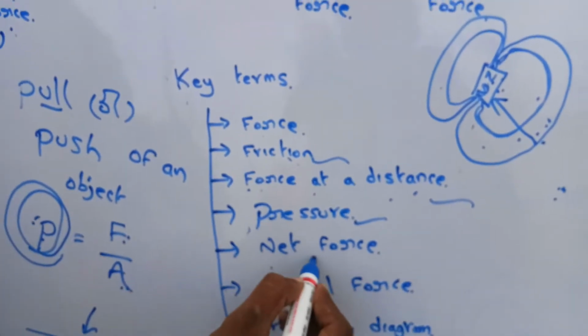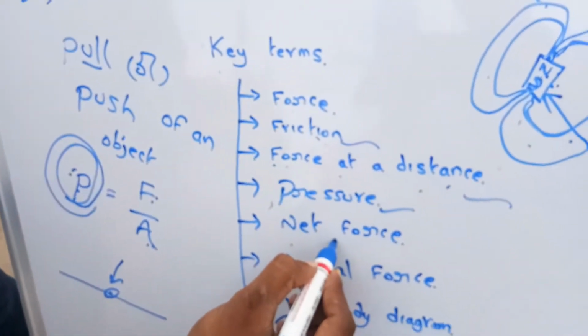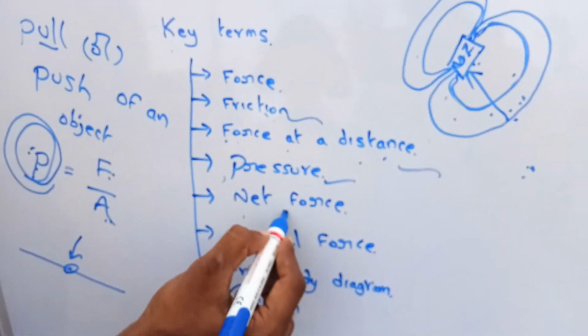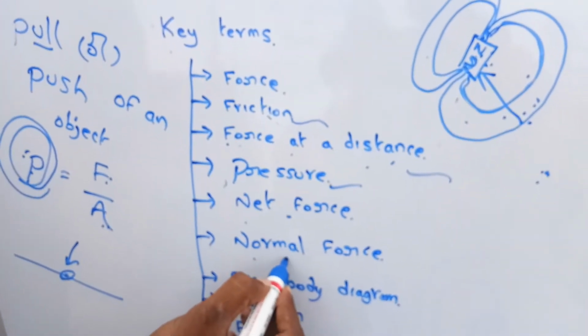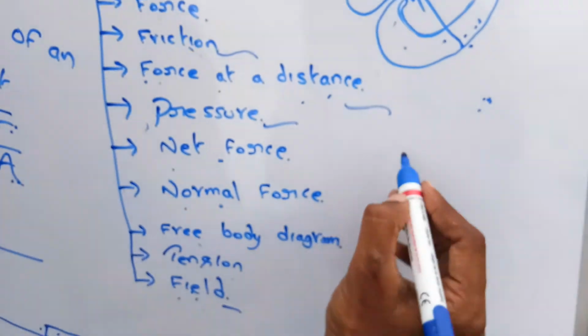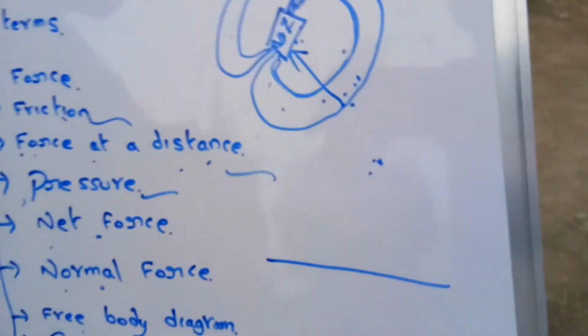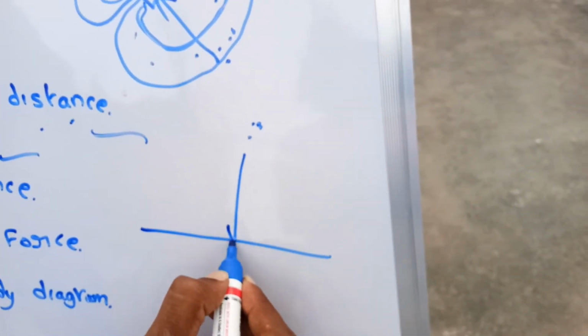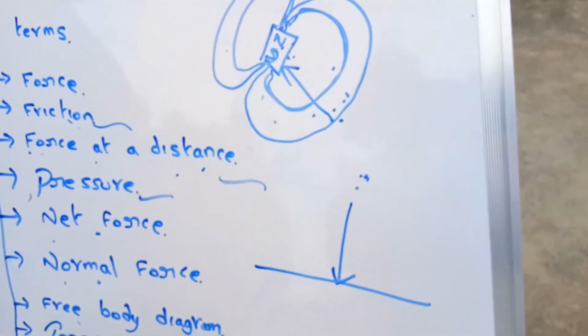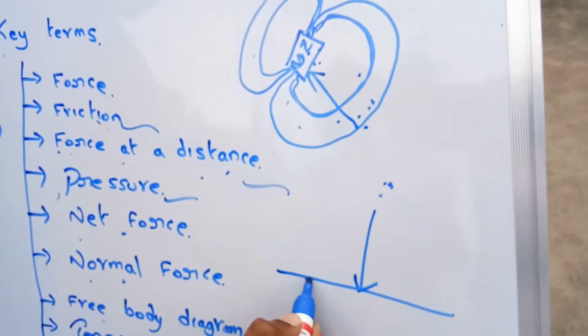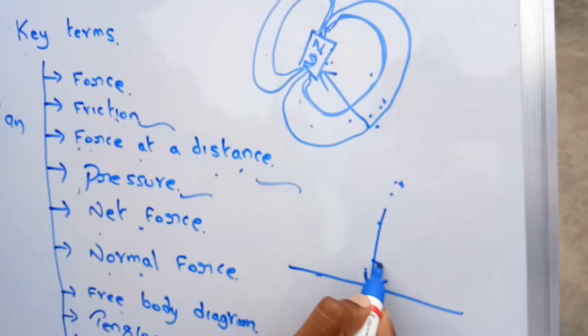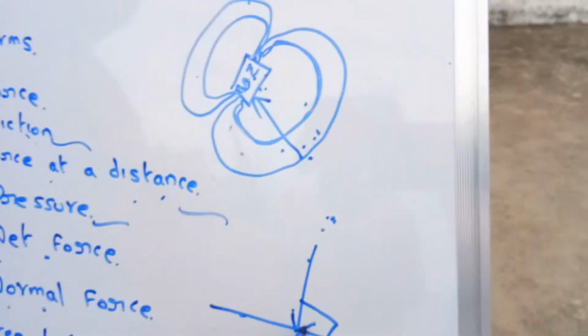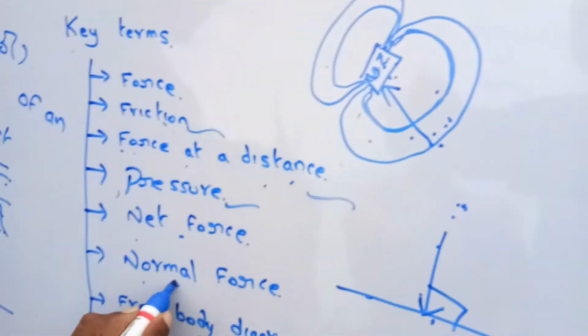The next term we are going to discuss is normal force. Before discussing net force, we define normal force. What is normal force? For example, this is a surface. We are applying force in a perpendicular direction. For any object, if we apply force perpendicular to the surface, it is called normal force. Clear?